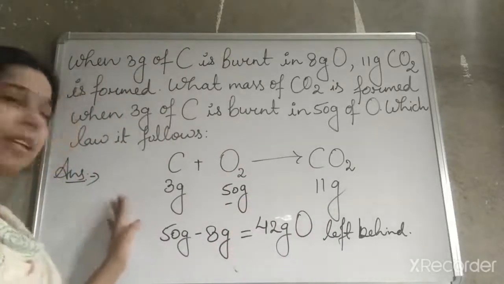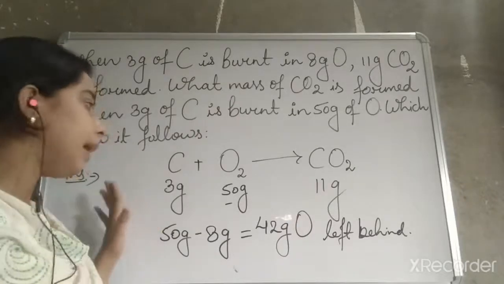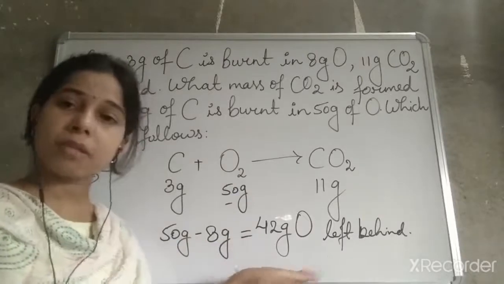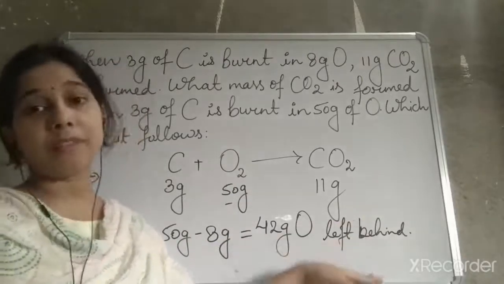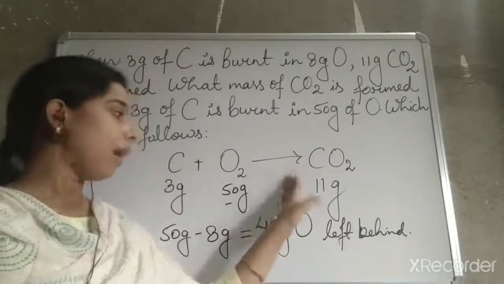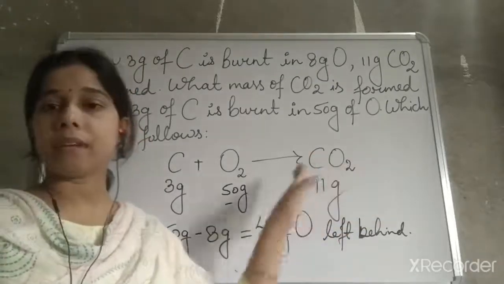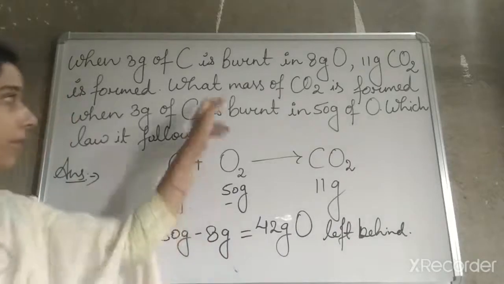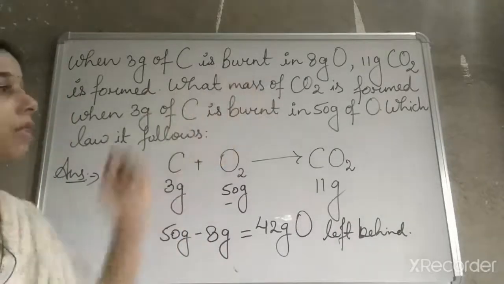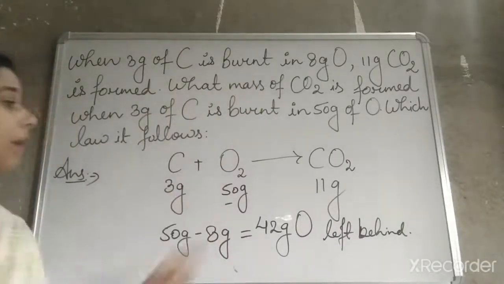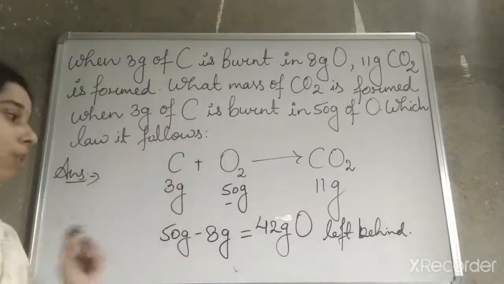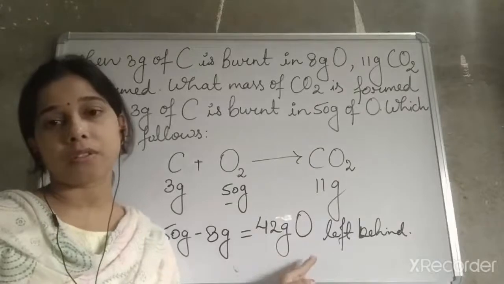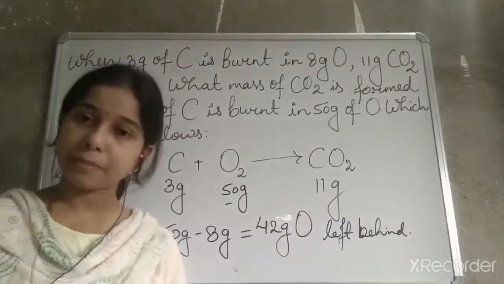But here 3 gram of carbon is there, so only 8 gram of oxygen will combine, while the rest of the oxygen will remain left uncombined. Okay, and there is a formation of 11 gram mass of carbon dioxide. So in the second answer, the mass of the carbon dioxide which is formed is 11 gram, and out of this 50 gram of oxygen, 42 gram of oxygen will be left behind.